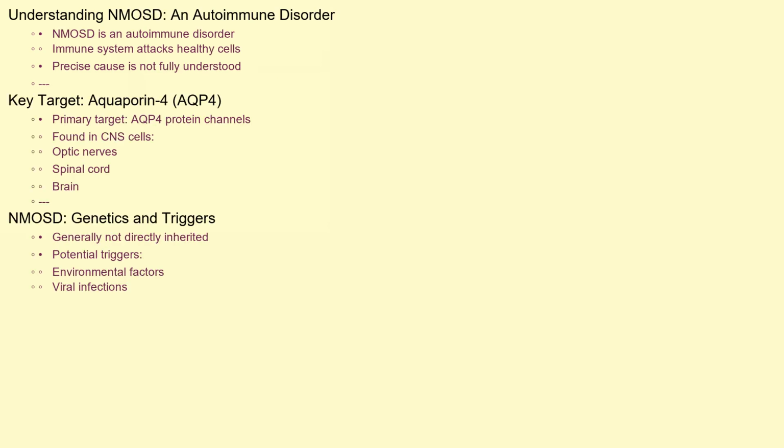The precise cause of NMOSD is not fully understood, but it's characterized as an autoimmune disorder. This means that the body's immune system mistakenly attacks its own healthy cells. In NMOSD, the primary target is believed to be aquaporin 4, or AQP4, a protein channel found primarily in cells of the central nervous system, especially in the optic nerves, spinal cord, and brain. While genetics may play a role in some individuals, NMOSD is generally not considered to be directly inherited. Certain environmental factors or viral infections may act as triggers in susceptible individuals, initiating the autoimmune response.